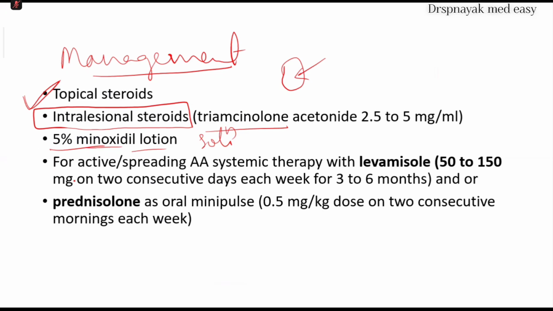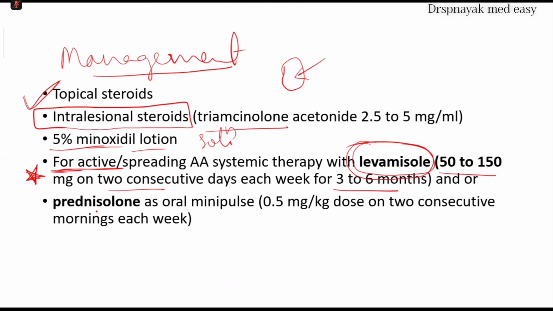And along with this, there is a very important systemic tablet called levamisole. It is a drug which usually comes in 50 to 150 mg. It is given for 2 consecutive days in a week, and this is given for 3 to 6 months for active alopecia areata patients. Actually, it is an antiparasitic drug. This drug has immunomodulating activity as well, for which it is very effective.